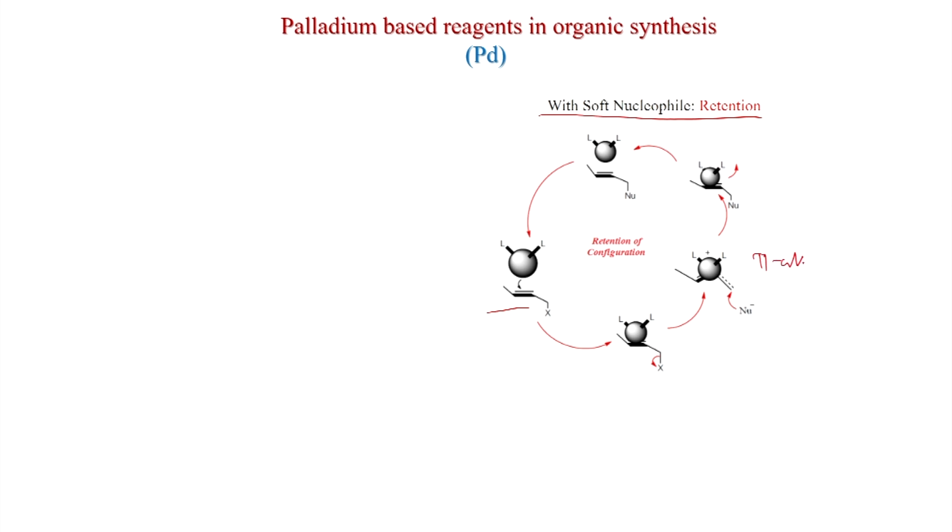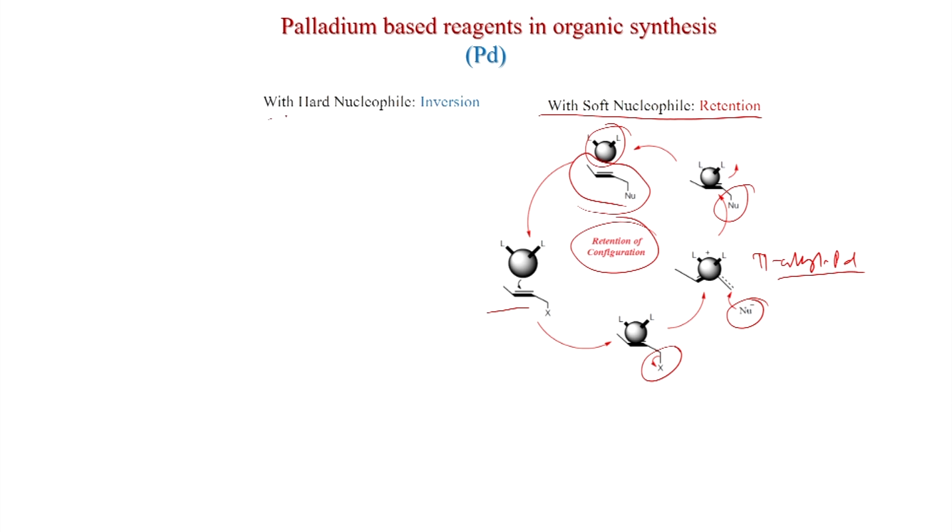So, this is pi allyl palladium. And what happens in the case of a soft nucleophile? It does not want to interact with palladium. So, it wants to stay away from palladium, and it reacts from the side opposite to where the palladium is present. Ultimately it is reacting on the same side where X was. So, it is reacting opposite of the palladium, that is the same side as X, and you get this one. After reductive elimination you get this, and this is the product, and ultimately retention of configuration happens.